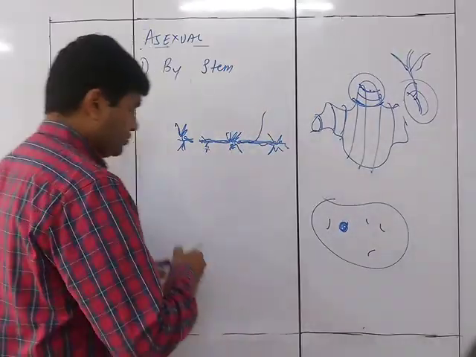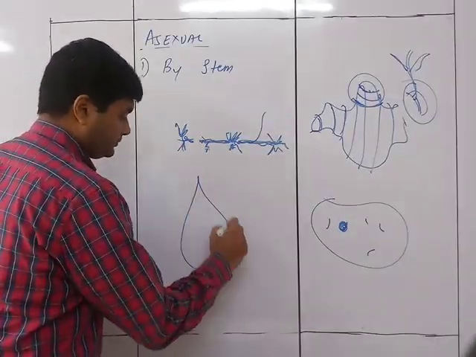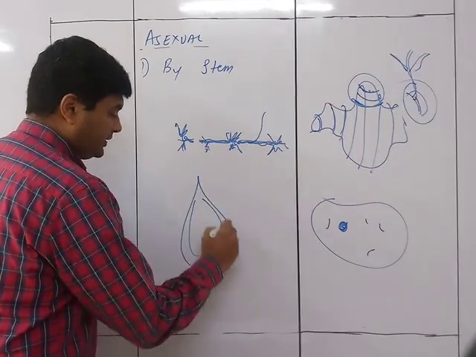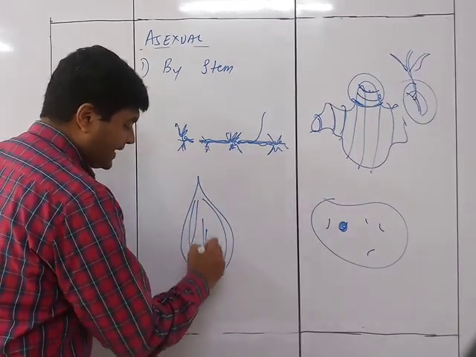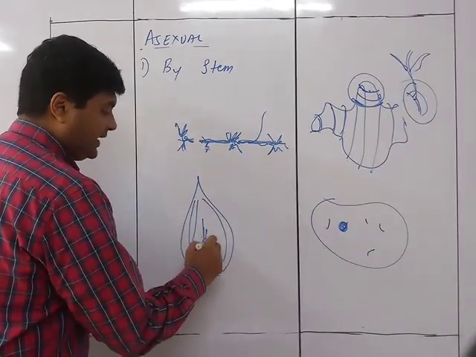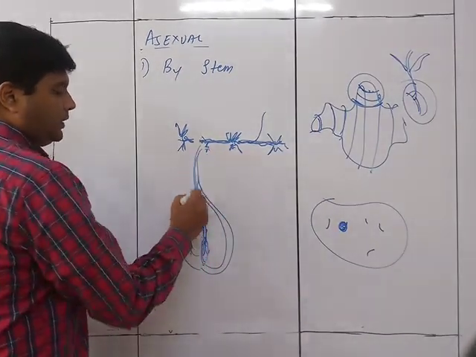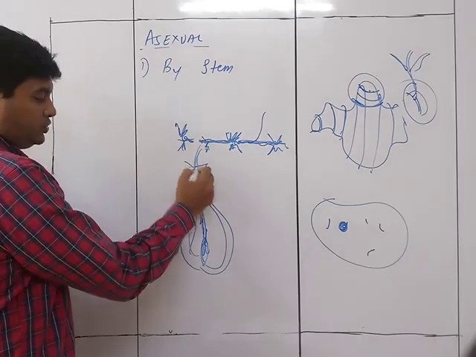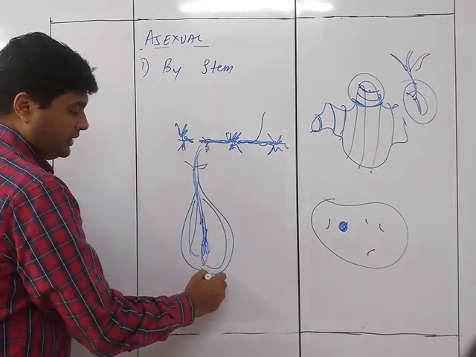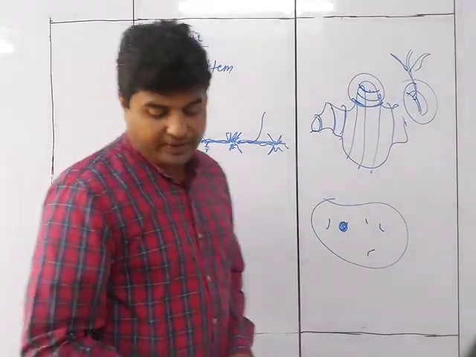So it is going to be this way. This is the onion. You have got the inside scaly leaves over here. So inside, there will be a green colored part which is really going to grow, and it is growing into a new shoot over here. So this way the propagation is going to take place.